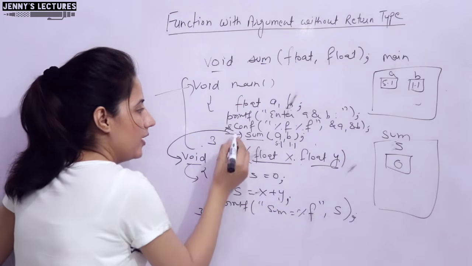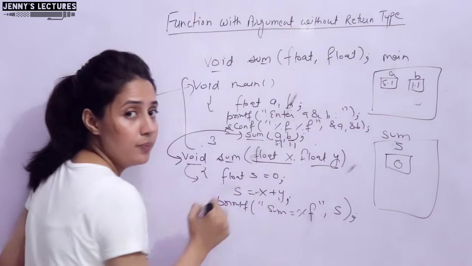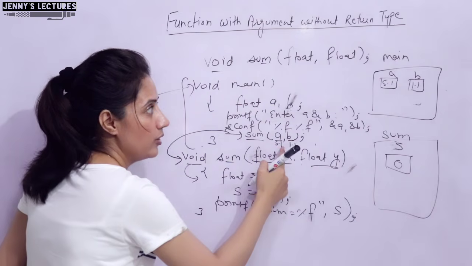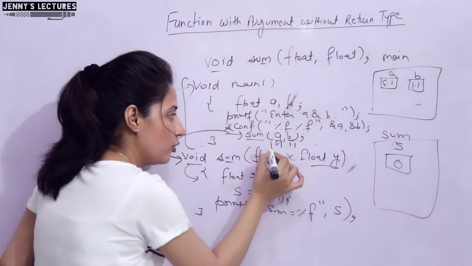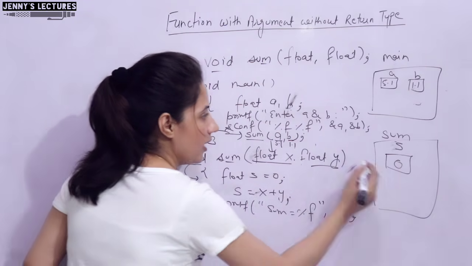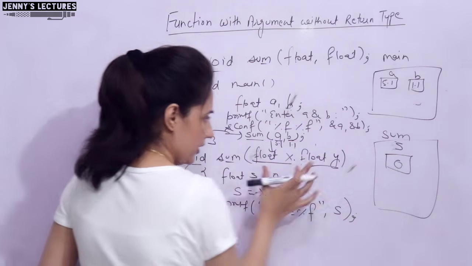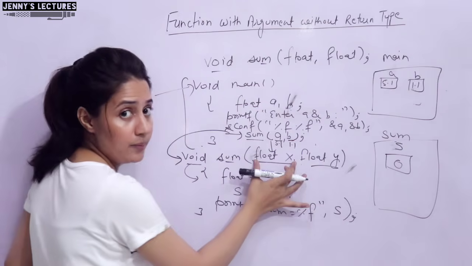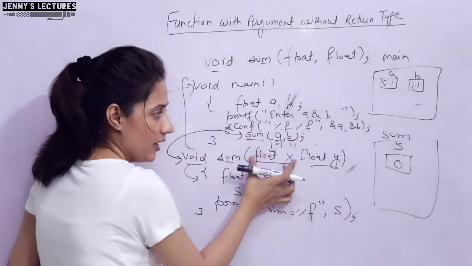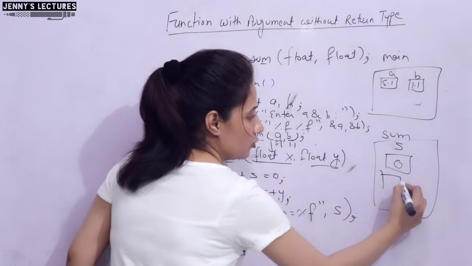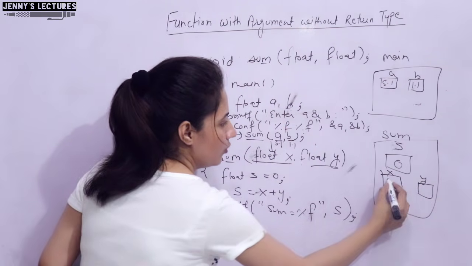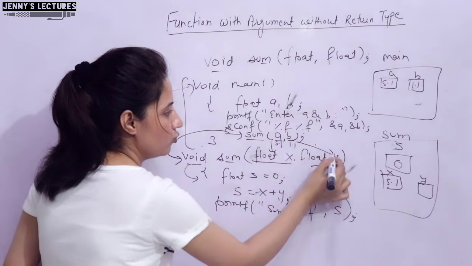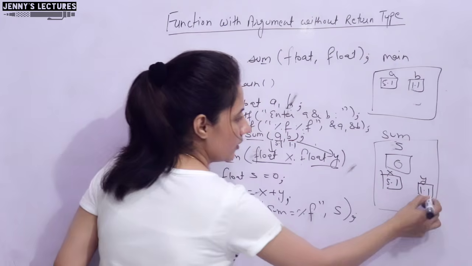Now see, whenever you call this function, what values would be passed? In A we have 5.1 and in B we have 1.1. So actually the values are going to be passed. Now here we have the variable s and also two variables, x and y. In x we have 5.1, and y is going to receive the value of b, that is 1.1.